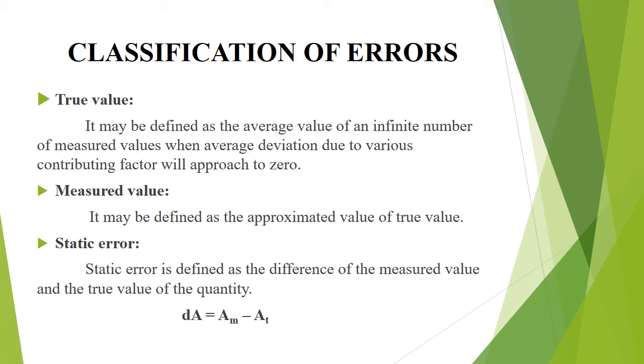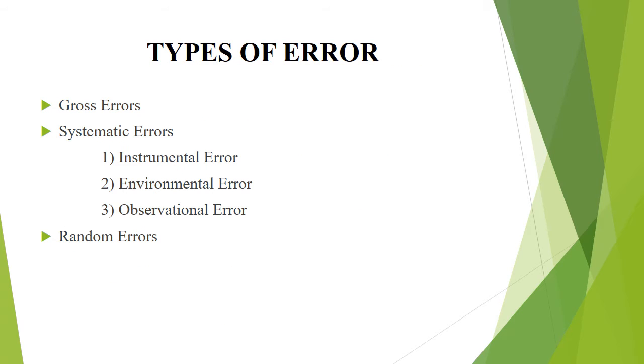So, next, static error. Static error means the difference between the measured value and the true value of the quantity. That is denoted as dA = AM - AT. Next, we see about the types of errors. There are three types of errors: gross errors, systematic errors, and random errors. In systematic errors, there are three types: instrumental error, environmental error, and observational error. Let me see one by one in the next slide.